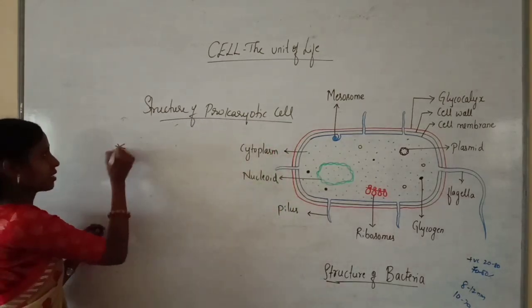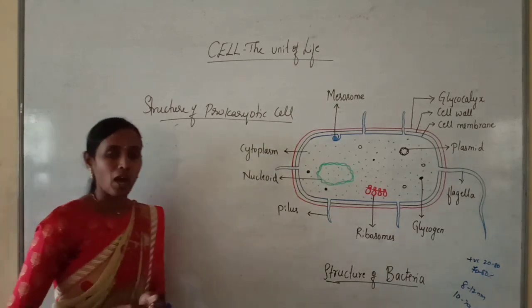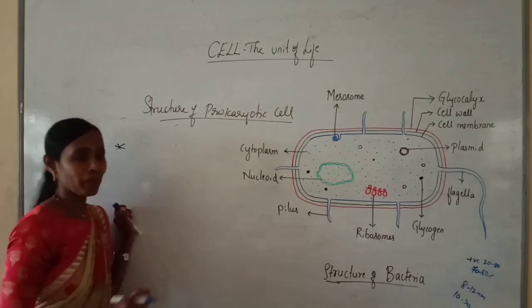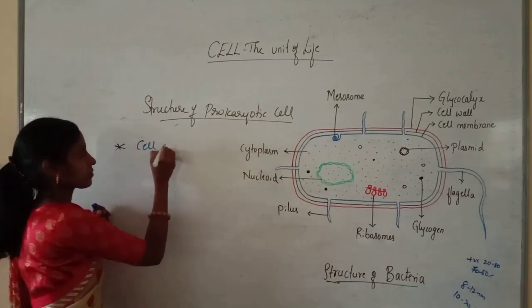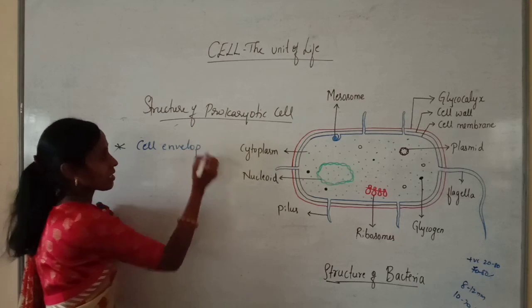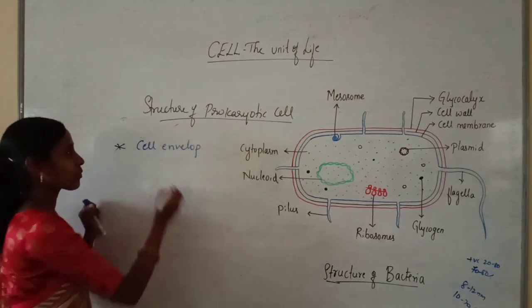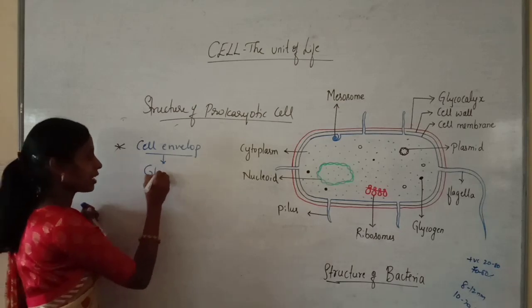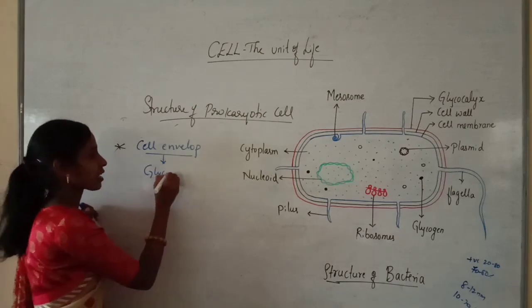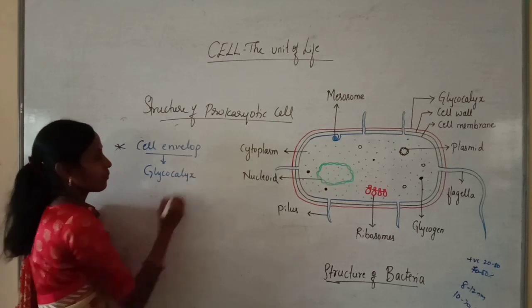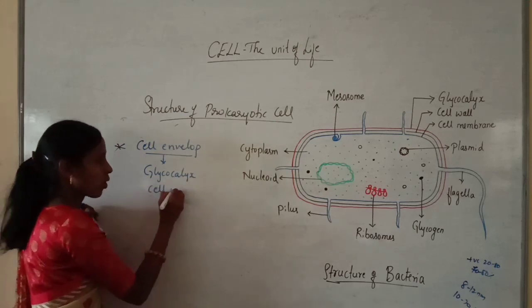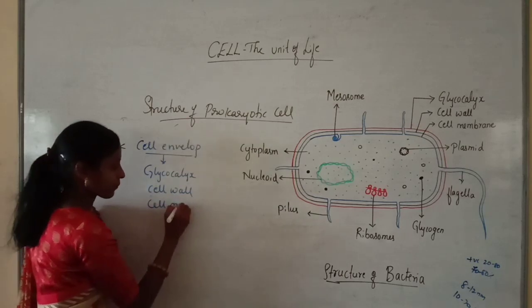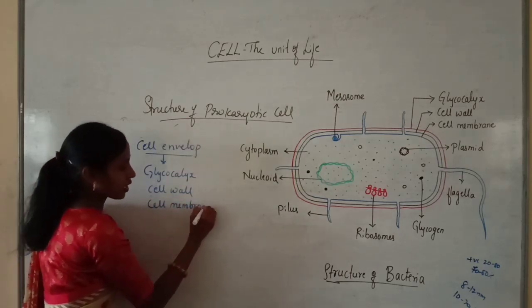In all prokaryotes, they have a complex cell envelope, and this cell envelope comprises three components: the outermost one is called glycocalyx, the middle one is called the cell wall, and the inner one is called the cell membrane. You can look at the diagram.